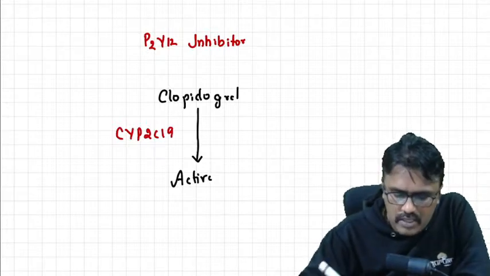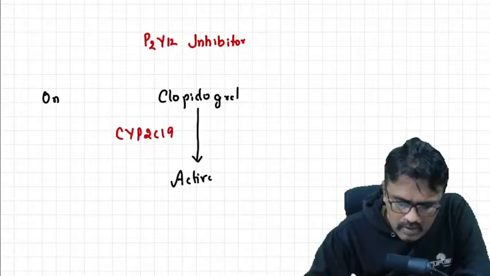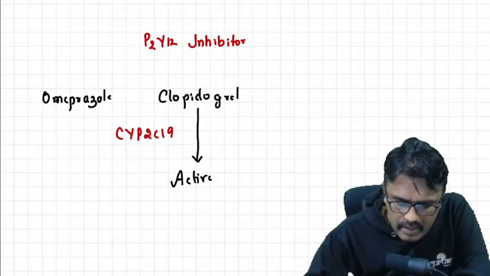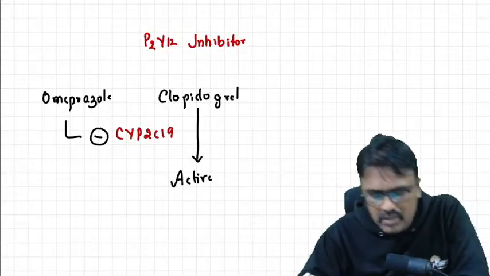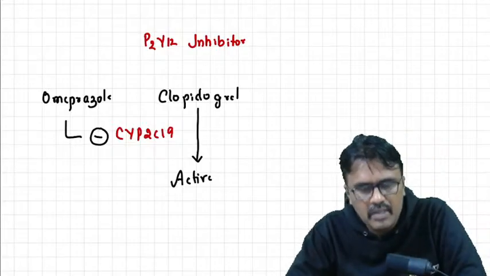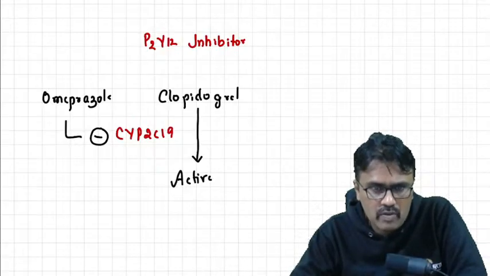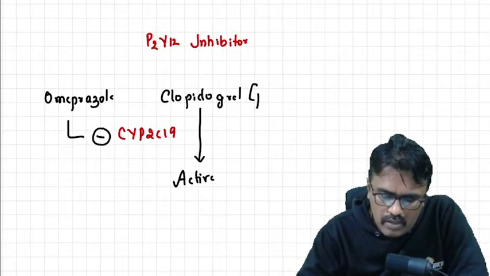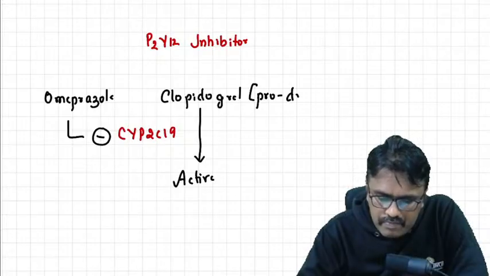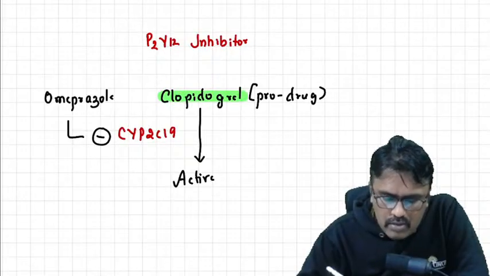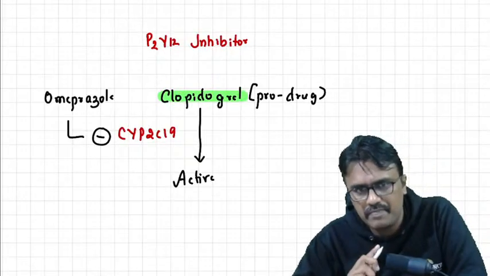Suppose the patient is taking omeprazole. Omeprazole can inhibit this enzyme CYP2C19. So if that enzyme is inhibited by omeprazole, what happens? Clopidogrel, which is a prodrug, will not become active. So even if the patient is taking clopidogrel, it will not work because omeprazole will inhibit that.